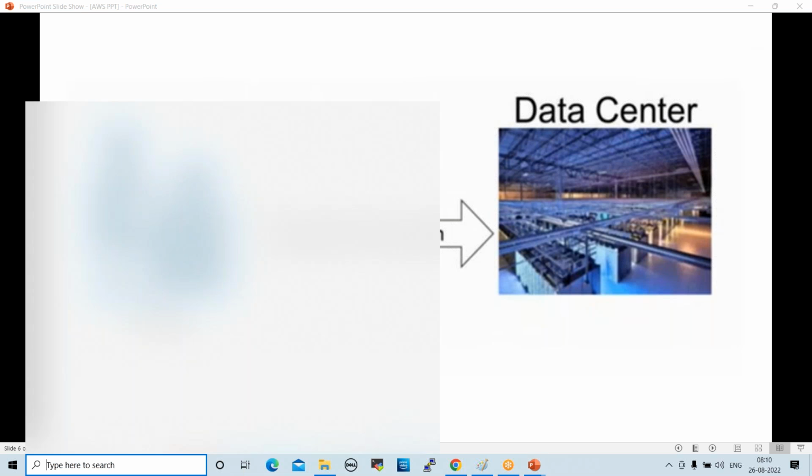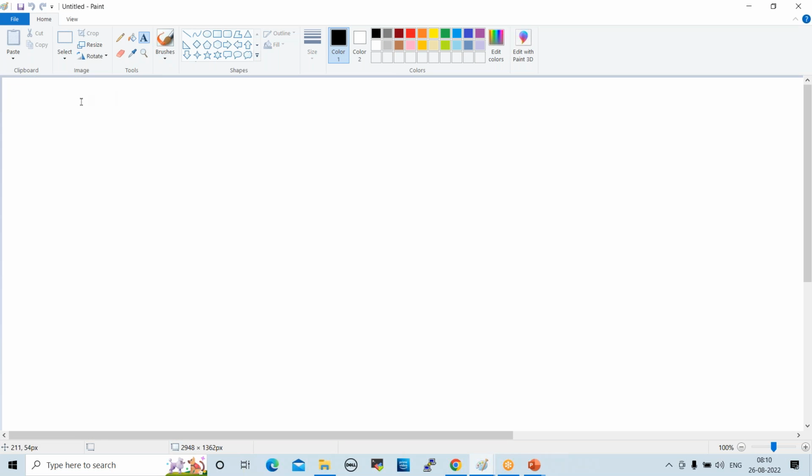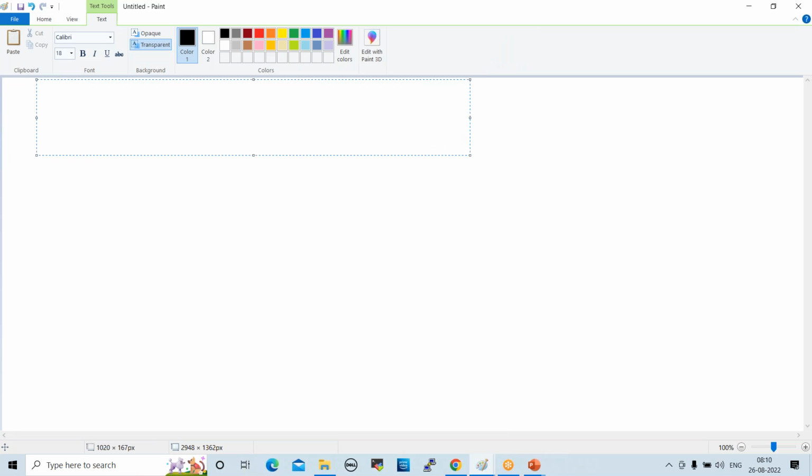So what is a data center? Anyone? It's servers, like lots of data servers. Right. So a data center is, we can say, a server room. Simply you can say server room, where all the servers are hosted and configured. People will also call it a hub room or network room. So these are all server rooms. It's a simple server room.